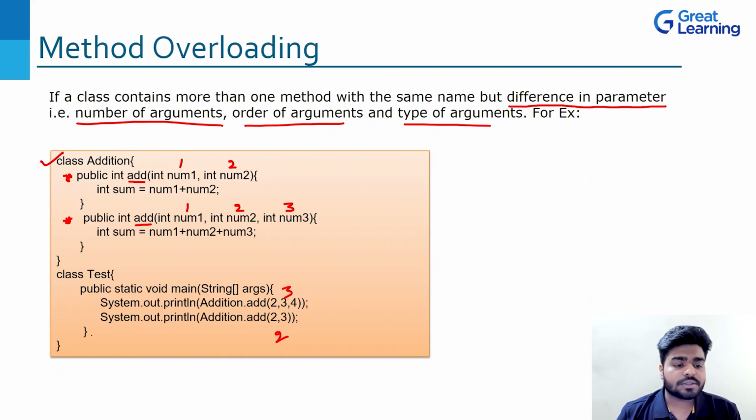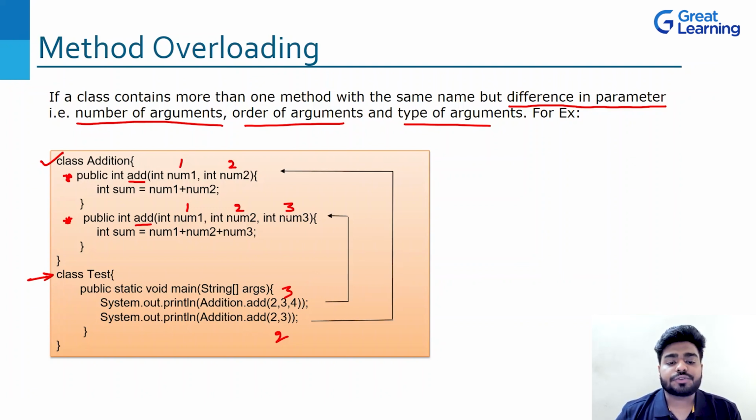Now we already know that wherever we have the main method, that is where the execution starts. So if I go to the main method, System.out.println Addition.add, and you can see the three arguments are there. So obviously from the class Addition, it is calling the method add with the three arguments. So this is going to go to the second add method, which has three parameters, right? Obviously it won't go to our first method because that only has two parameters, and we are giving three arguments. So it's obvious that it will go to the three-argument one, right?